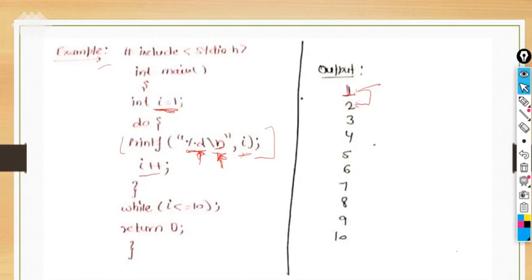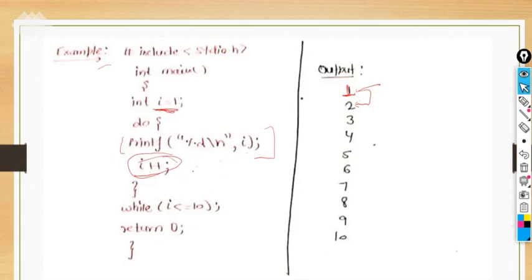Next, the increment operator. What is the main purpose of the post-increment operator? Whatever the value of i is, here 1, after printing that value it will do the increment. At that particular time its value is 1 only, but after that statement, whenever we use the same variable, it will be 2.